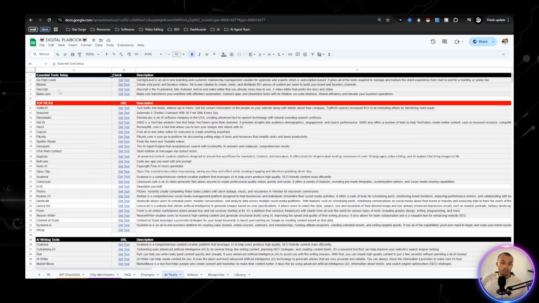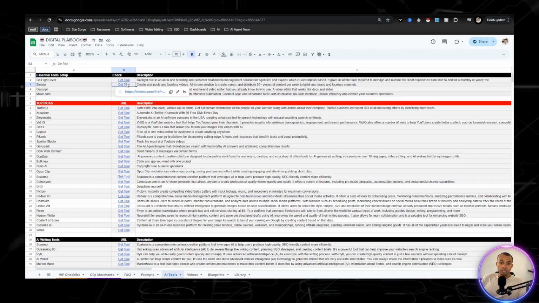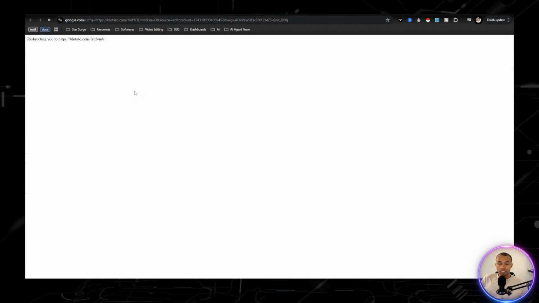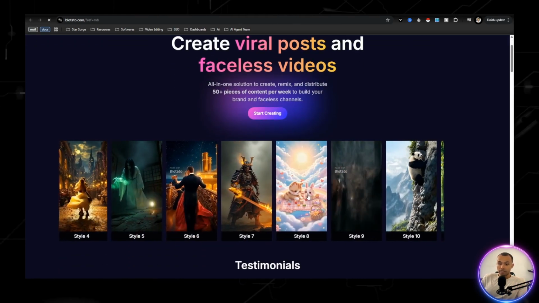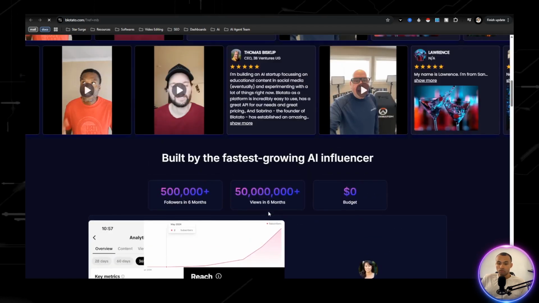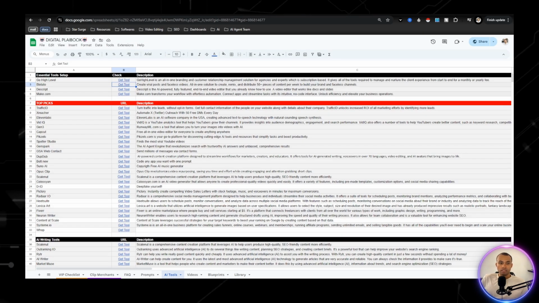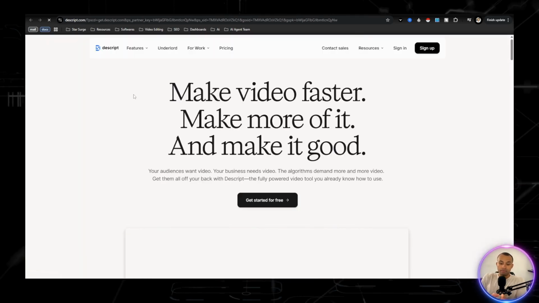But these right here, the essential tools, these are the ones that I use every day and that I recommend. We got Go High Level, Blotato. This is one of the softwares that I use to create my short form content. You can try it for free. We got a cartoon, like testimonial. So this is another tool that I recommend. We have Descript. So Descript, I wouldn't be able to do any of this stuff without Descript. That's how I edit my short form content.